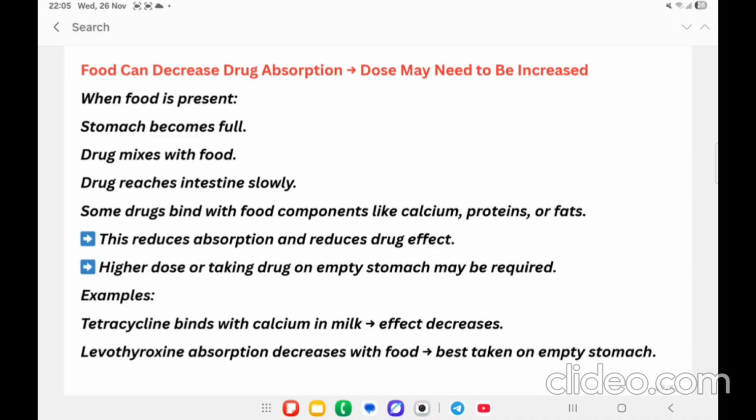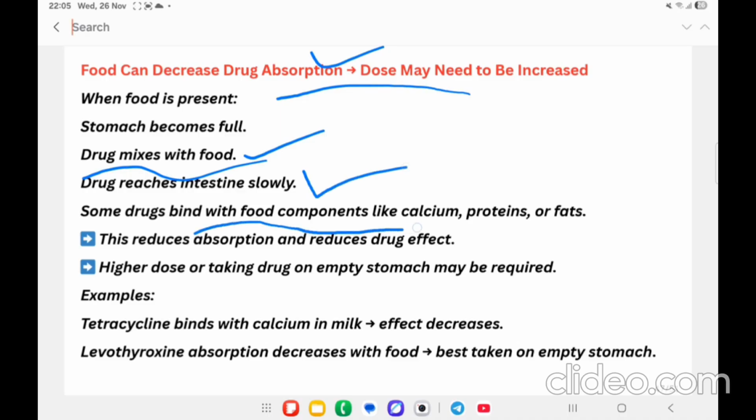Food can decrease the drug absorption because it is going to interfere with the drug absorption. The drug is going to mix with the food, or food is going to mix with the drug. Then the drug reaches the intestine slowly. Some drugs bind with food components like calcium, proteins, or fats. This reduces the absorption of the drugs. Then a higher dose, or taking the drug on an empty stomach, may be required.